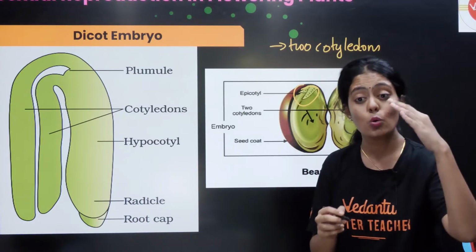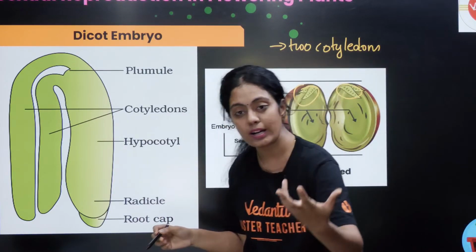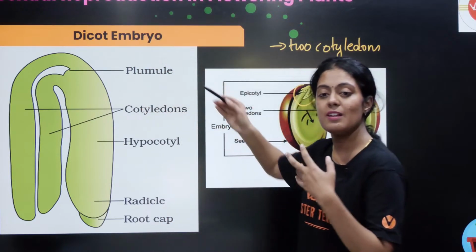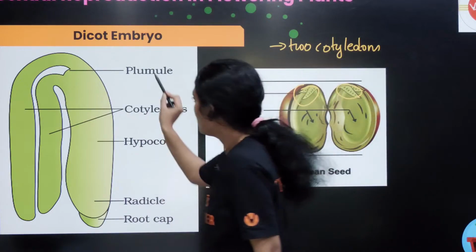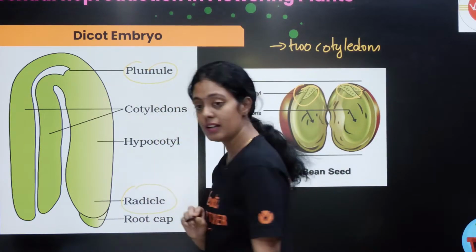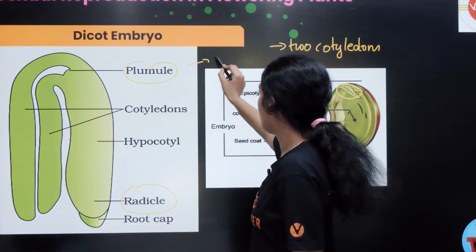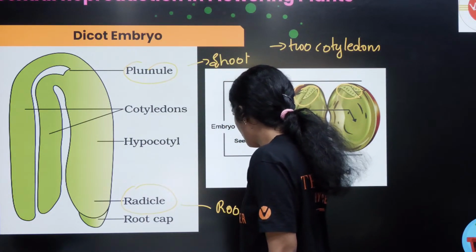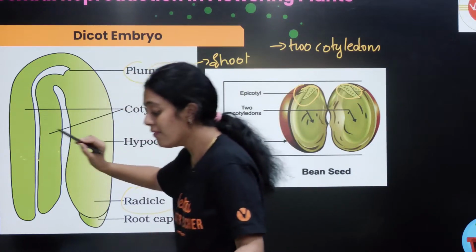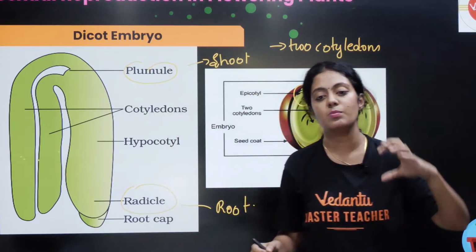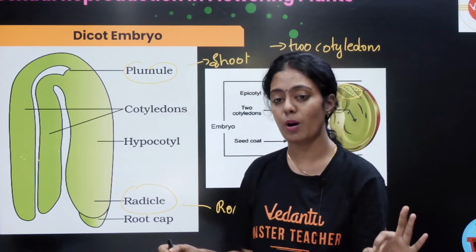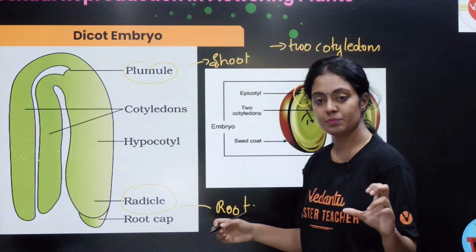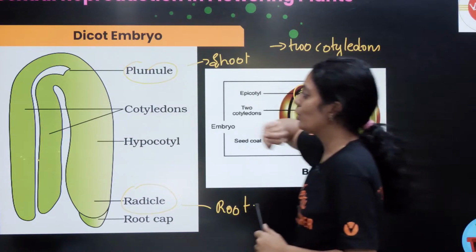Okay, so you have two regions here. One is your epicotyl and hypocotyl. Epicotyl will be above, hypocotyl will be below. So இதுல ரெண்டு region இருக்கு, one is plumule, another one is radicle. So this plumule is going to develop into shoot. Very important. The radicle will develop into root, and these are the 2 cotyledons where there is a reserve food material that is present. Okay, very important. Am I clear? Did everyone understand what is this dicot embryo? Okay, next we will move on to monocot.